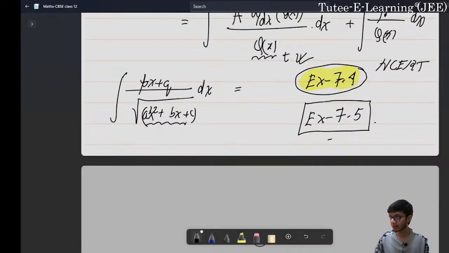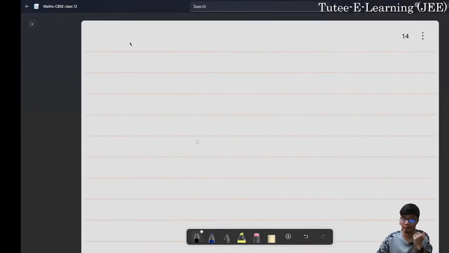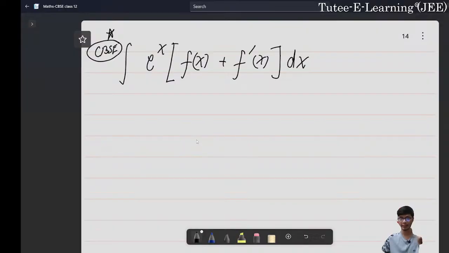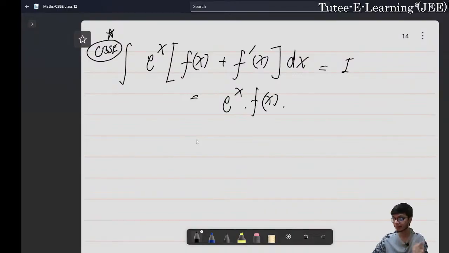And as a part of integration by parts, there is another very important form of integral, and this kind of question has been asked many times in CBSE papers. So please be cautious about solving these kinds of questions. Whenever you have an exponential function multiplied with the function f of x plus the derivative of that same function, it can be easily shown that the result is directly equal to e to the power x into f of x plus some constant c.